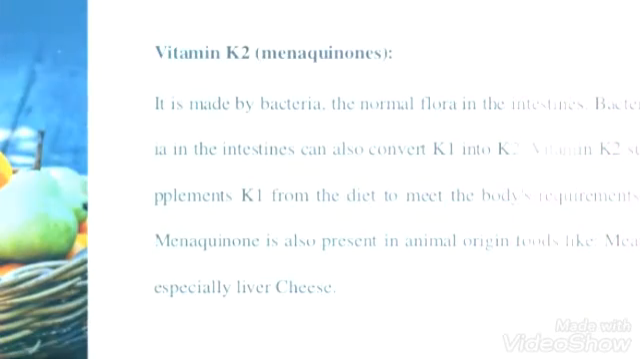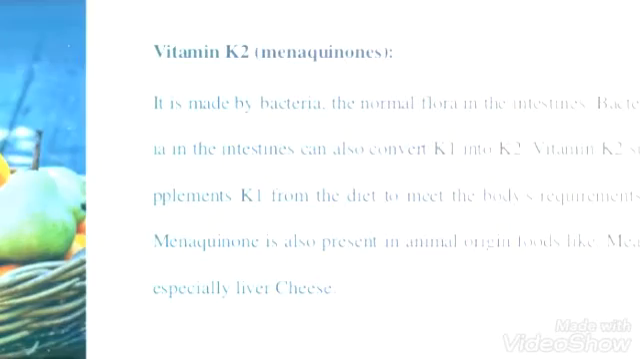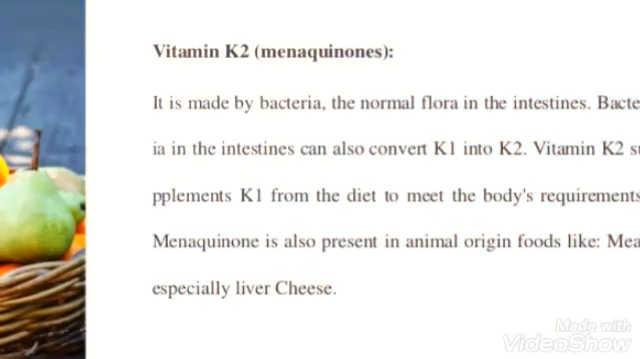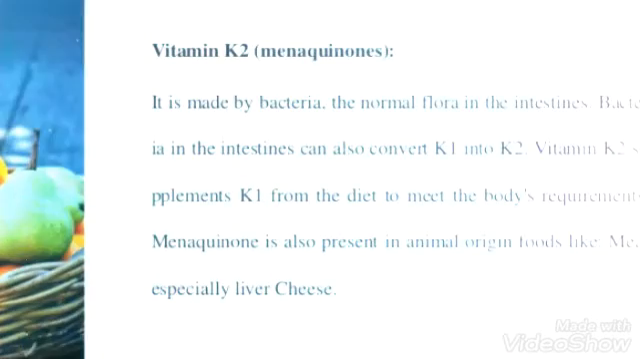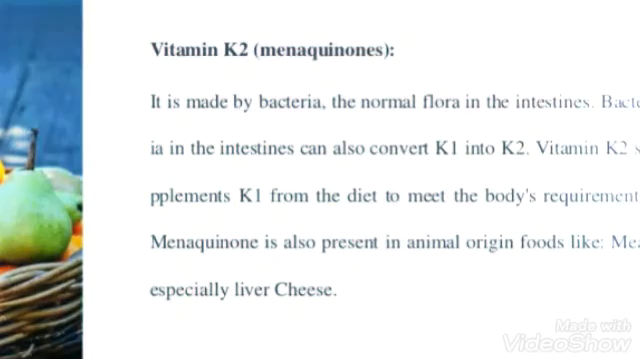So here vitamin K2 is produced, or you can say made, with the help of the bacteria. Whenever you are taking vitamin K, with the help of these bacteria, the vitamin K can be converted into K2. In another form, it can be taken from animal sources like meat, liver, and cheese. So this was the production of vitamin K.